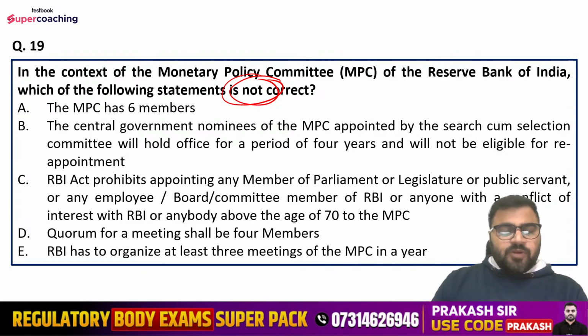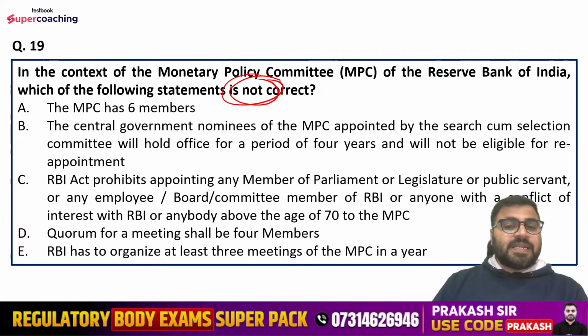The RBI Act prohibits appointing any member of Parliament or legislature, or public servant, or any employee, board or committee member of the RBI, or anyone with a conflict of interest with the RBI, or anybody above the age of 70 to the MPC. Quorum for a meeting shall be 4 members, or the RBI has to organize at least 3 meetings of the MPC in a year.